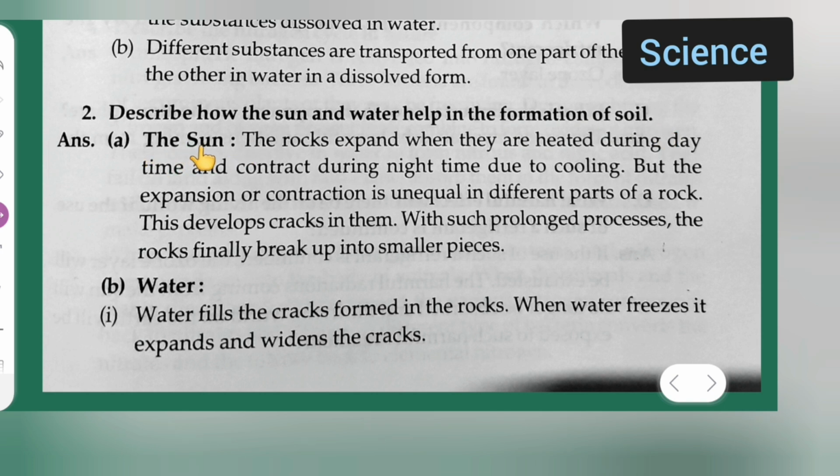Answer: first is the sun. The rocks expand when they are heated during the daytime and contract during the night due to cooling, but the expansion or contraction is unequal in different parts of a rock. This develops cracks in them. With such a prolonged process, the rocks finally break up into small pieces. Water fills the cracks formed in the rocks. When water freezes, it expands and widens the cracks.